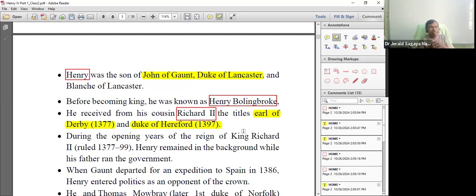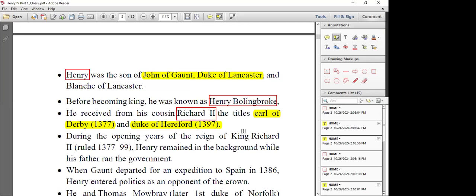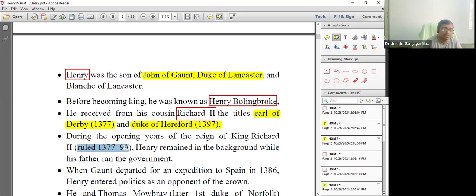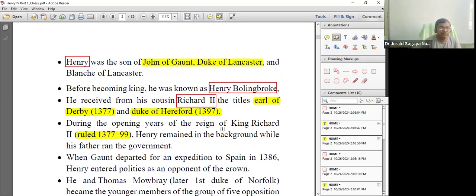Did you get this information, teachers? Yes, sir. And he was not in active politics between 1377 to 1399. Only his father was in active politics, and this man was doing his work. But later John of Gaunt departed on an expedition to Spain in 1386.